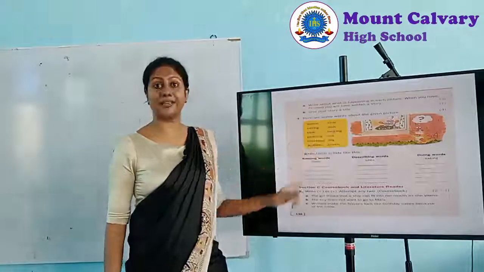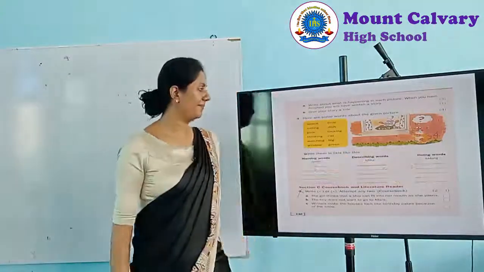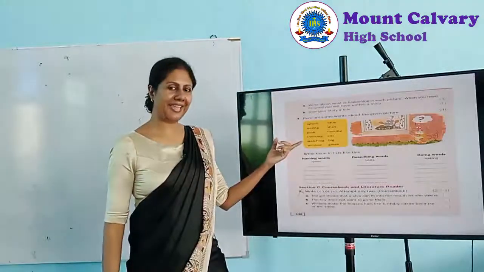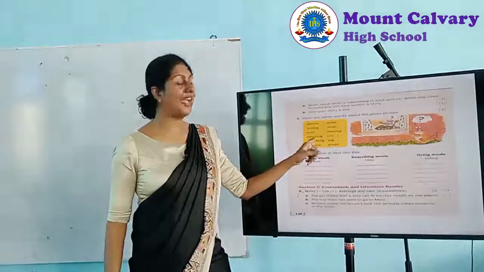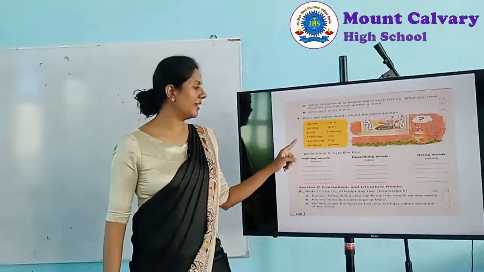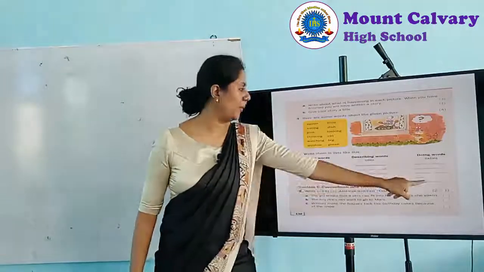Next, looking. That is an action, so that is a doing word. Looking should come here. Thinking, again an action, doing word. Cat is a name of an animal, so that is a naming word. Watching is an action we do, doing word.